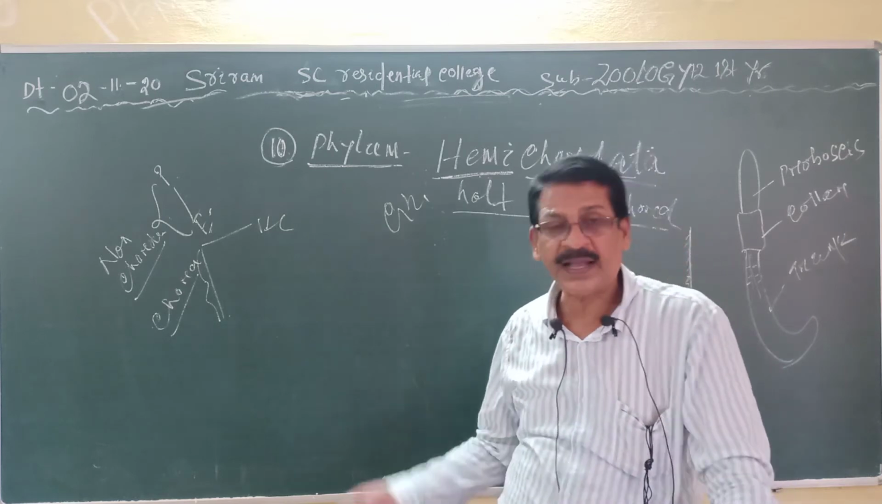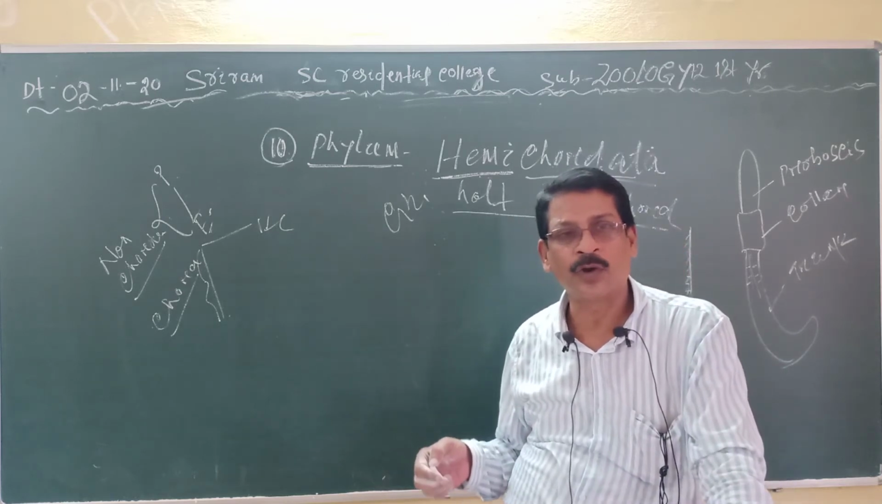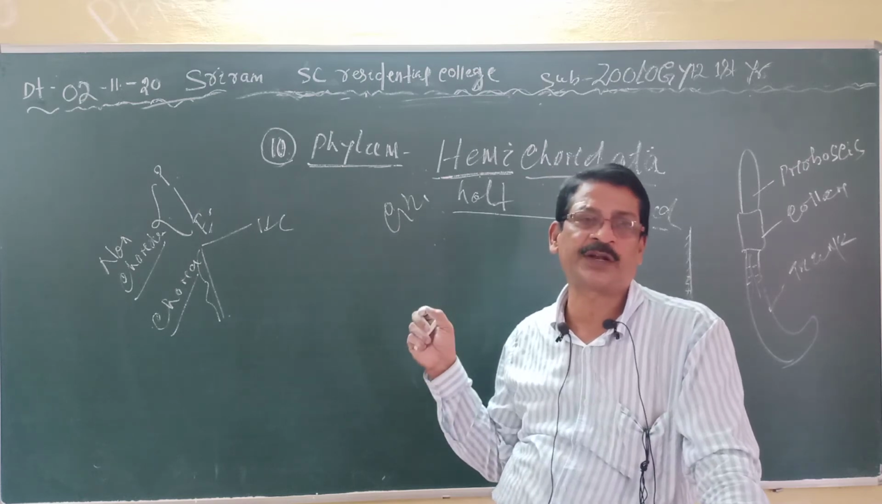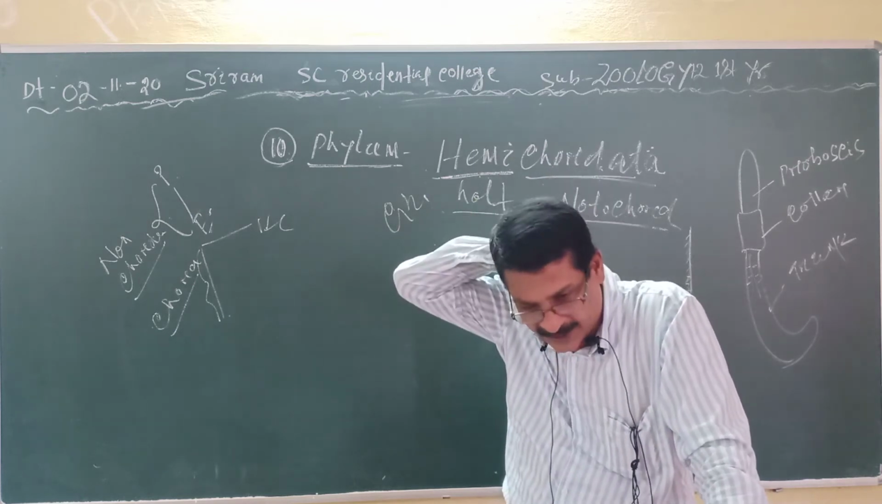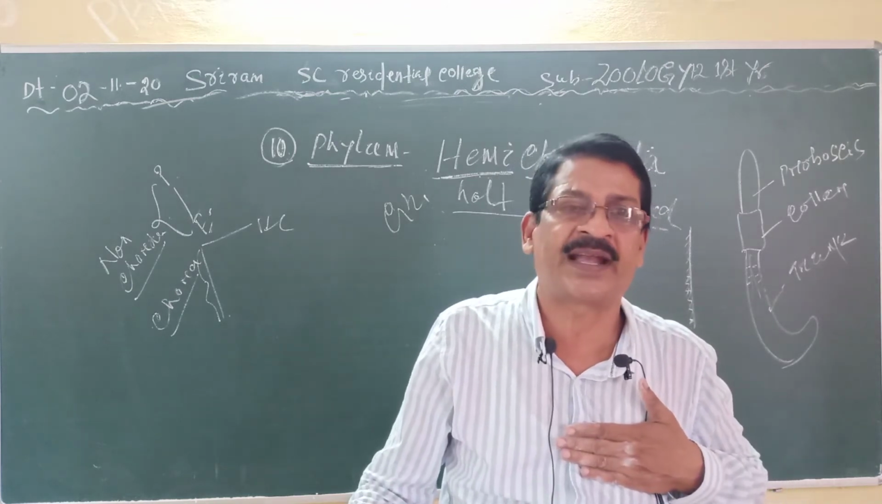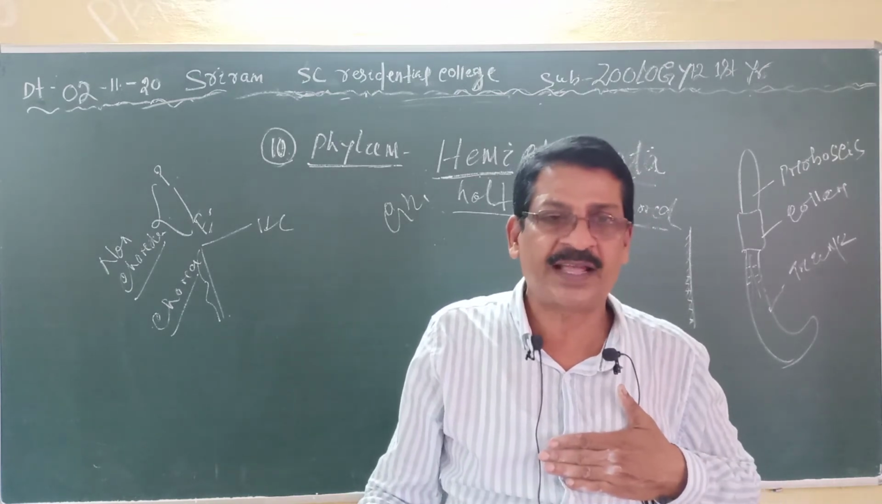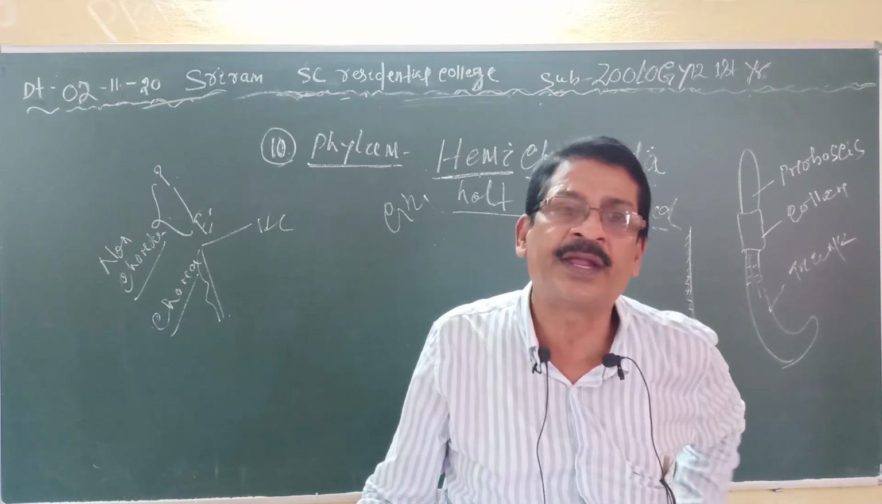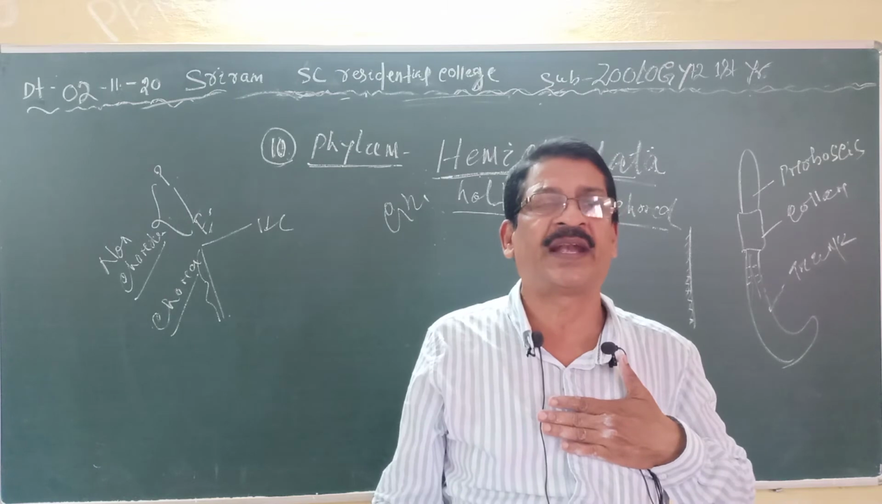Then an open type of circulatory system is found, which is a deviation from the characteristics of the chordate group. The heart is present on the dorsal side, but in the case of the chordates the heart is present on the ventral side. Clear?